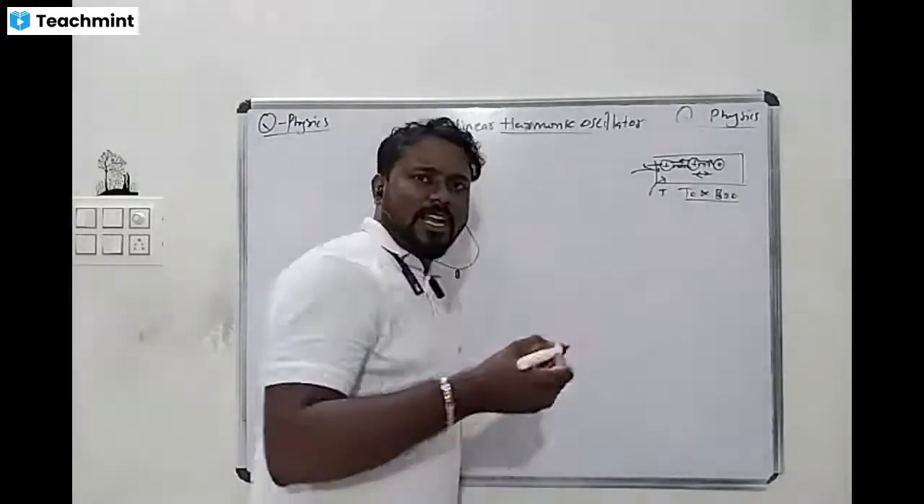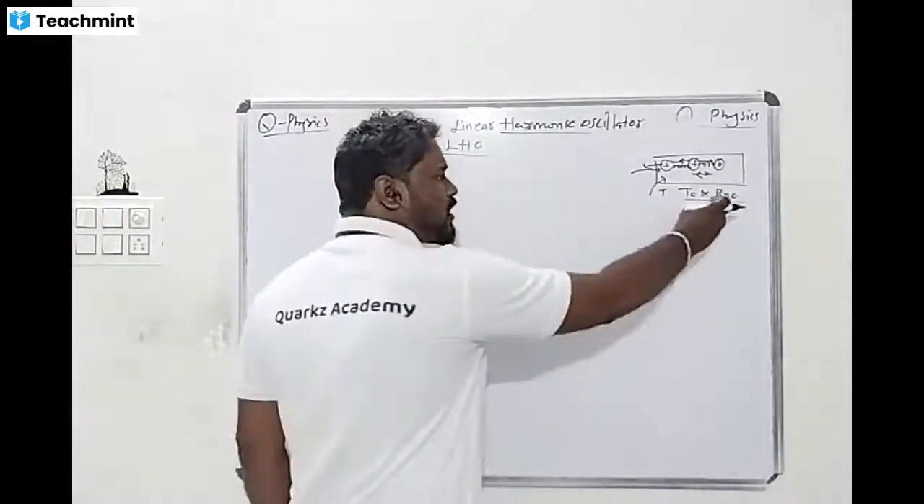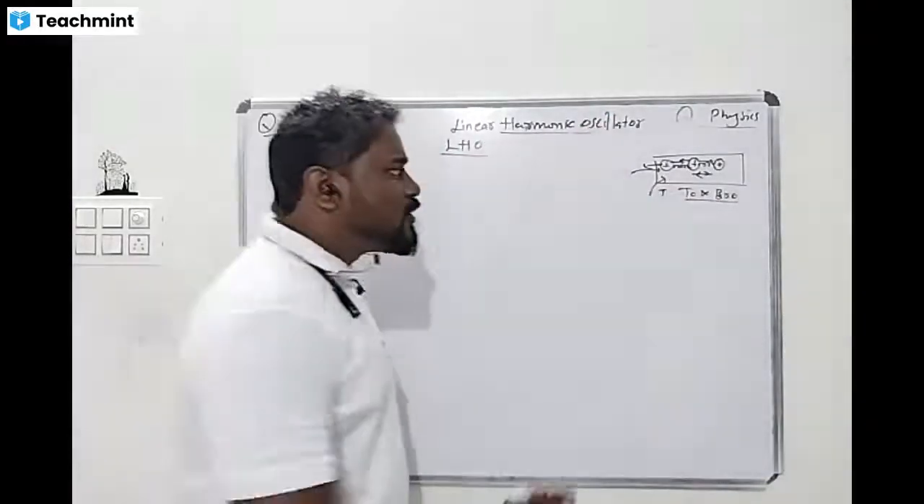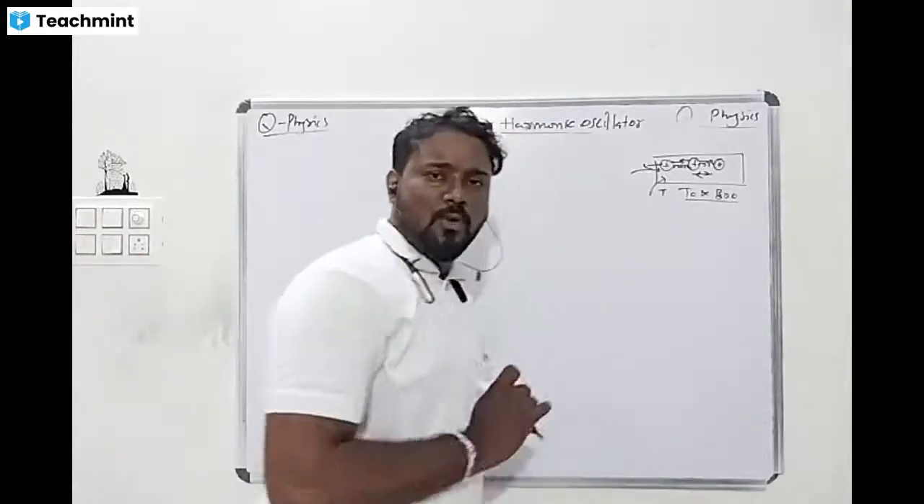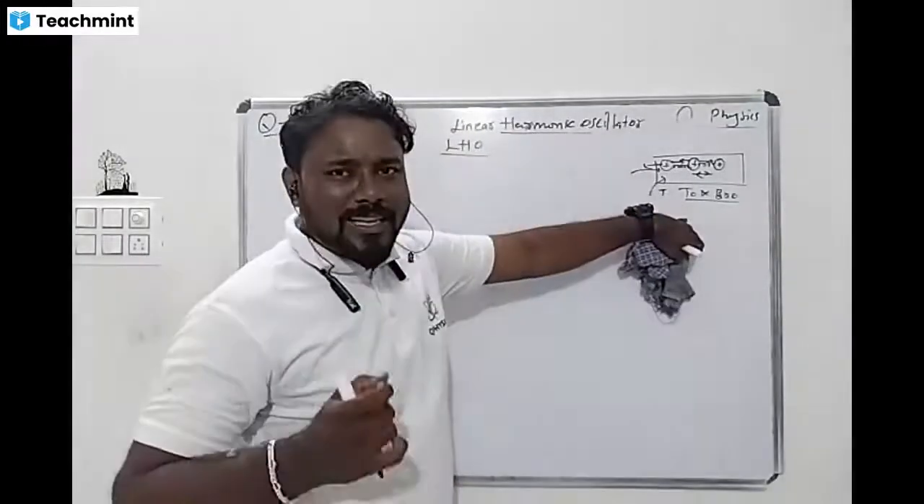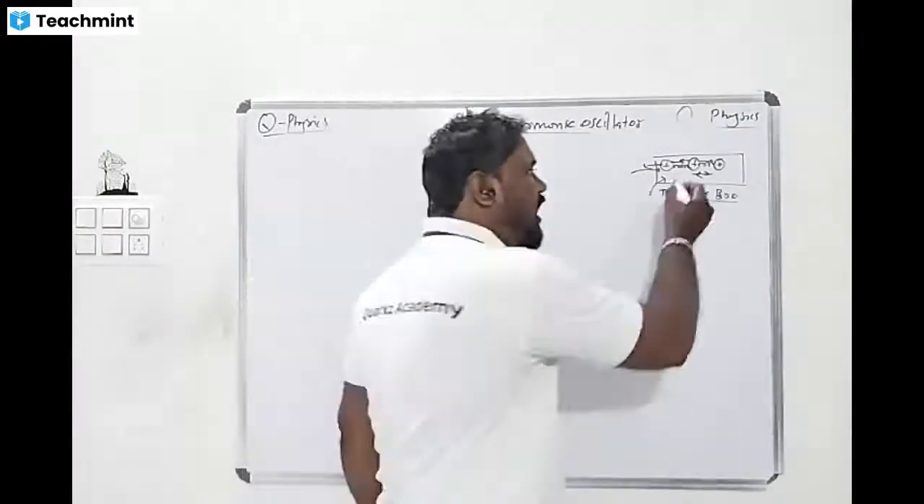So this motion we can call the corresponding oscillation. So what is the oscillation? It is a linear harmonic oscillator. The system which exhibits to and fro motion, we can say it is nothing but oscillation. The property is that it is a one dimensional harmonic oscillator.